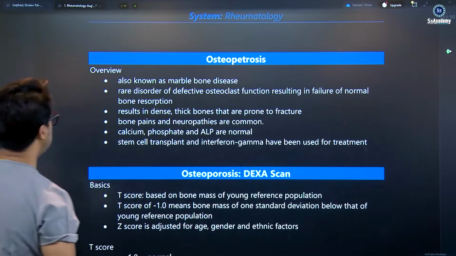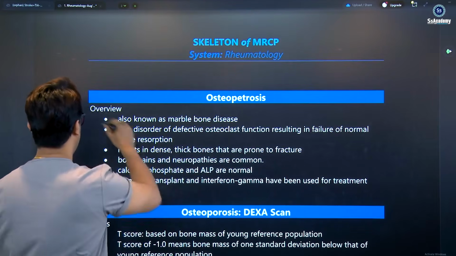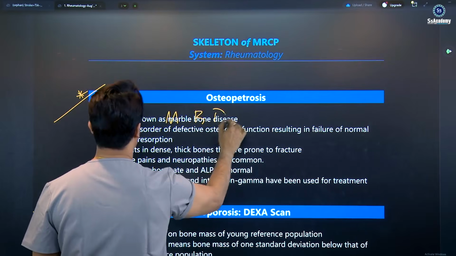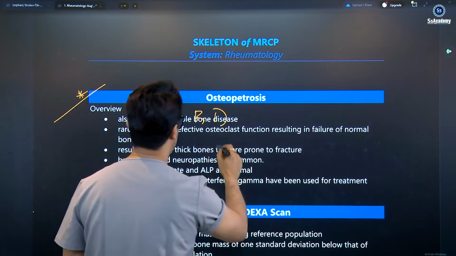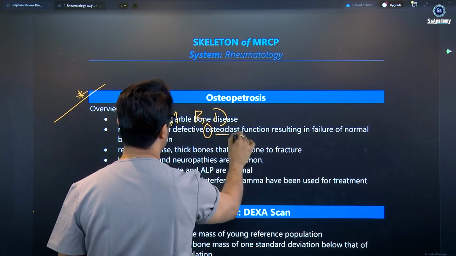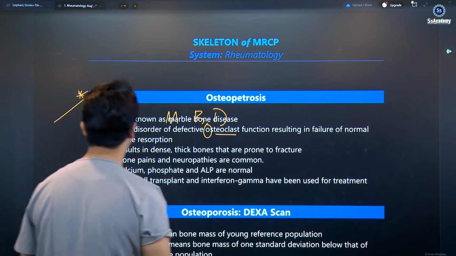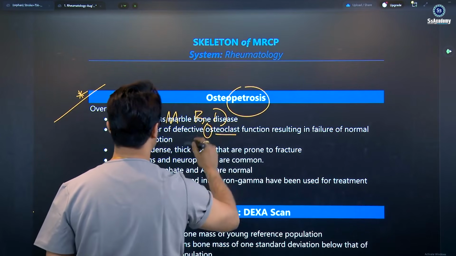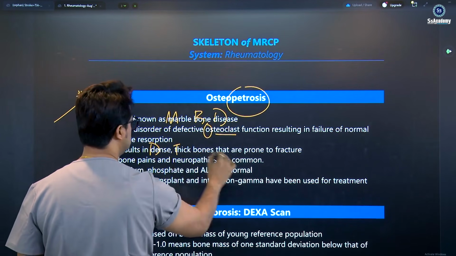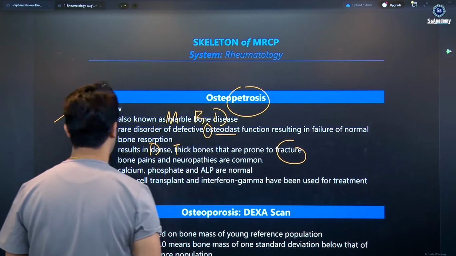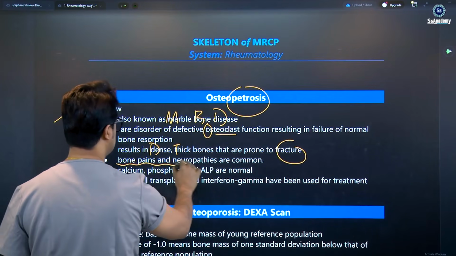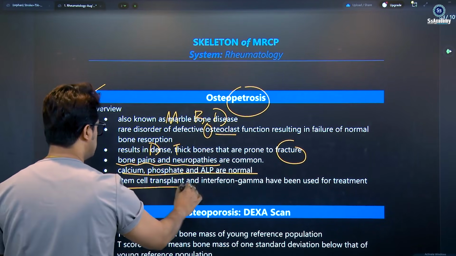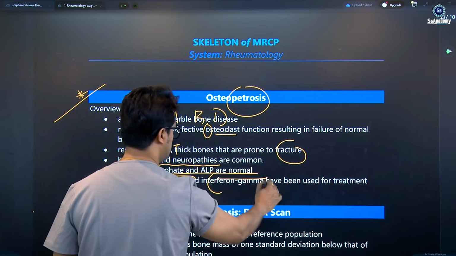And osteopetrosis is a 1 star, basically 1 star. Osteopetrosis is a marble bone disease. It is a rare disease of defective osteoclasts. Osteopetrosis is an osteoclast dysfunction, the failure of normal resorption. It results in dense bone. Petrosis means dense, thick bones that are prone to fractures. Bone pains and neuropathies are common. Calcium and phosphate are all normal. Stem cell transplantation and interferon gamma have been used for treatment.